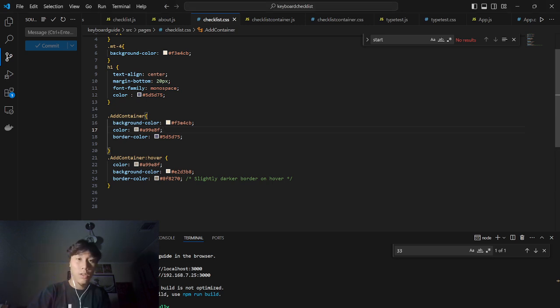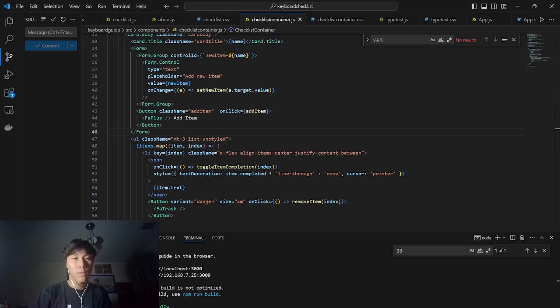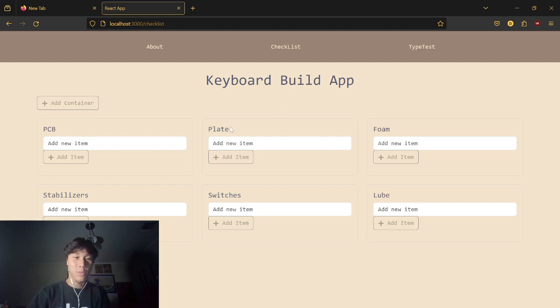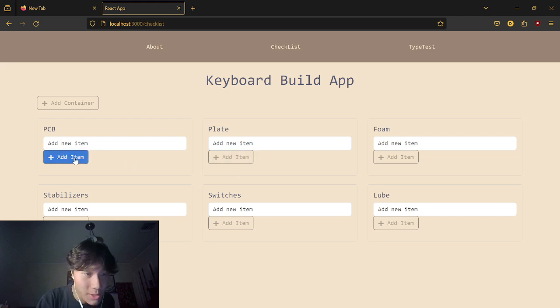Most of the time I was just not giving my button groups names, and I was instead just doing it broadly, which did not work out well, but I fixed it for the most part. If I had some more time, I would probably make these buttons look a little bit better. You can see it's all the same colors here, and I forgot to update these buttons to not show blue, which is the default when you're using React Bootstrap, and to make it like this as I did here.